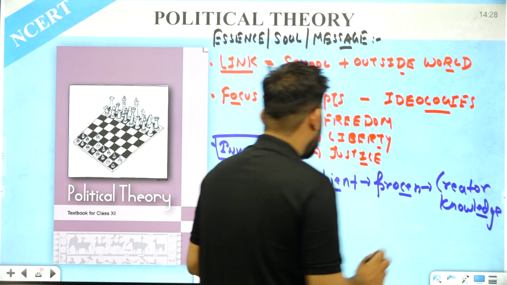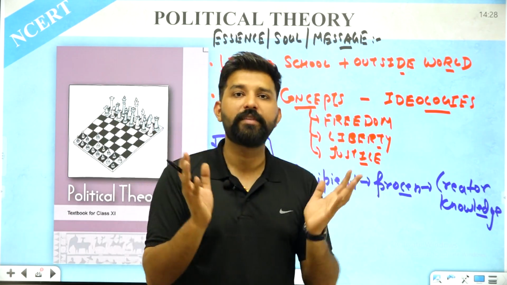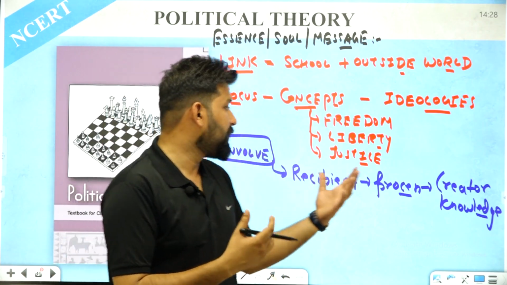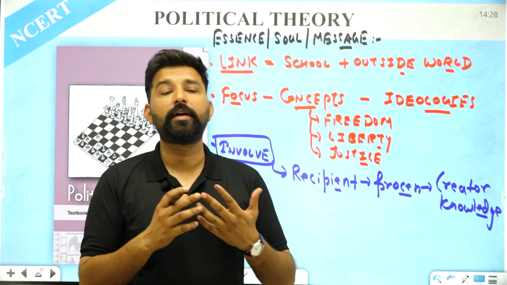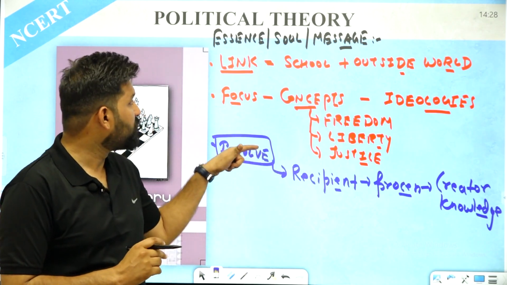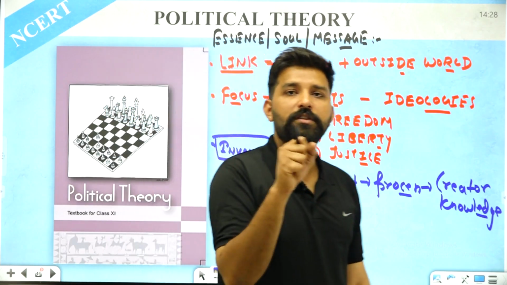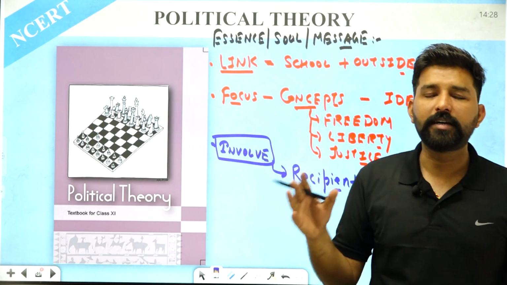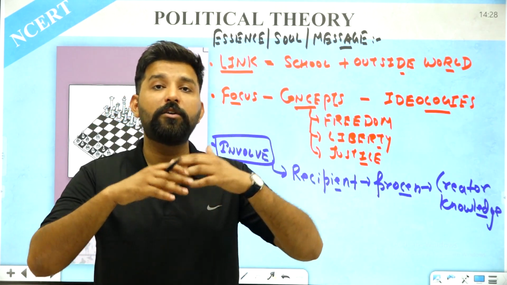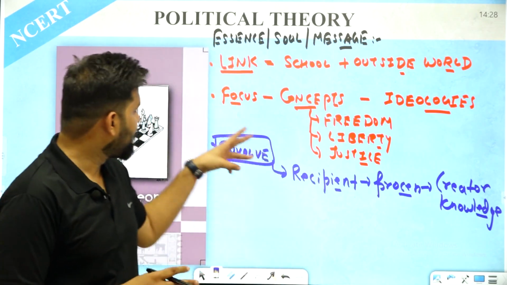The book wants a student, first of all, to receive and learn these different concepts, then process these concepts in their mind and link them with the external world and their own experiences. And after linking those ideas, they can create new ideologies and can have an entirely different framework. So this is the third thing that this book wants. Third is the involvement of the student. So first is to link things. Second is to focus on the concept rather than on the ideologies. Third is that this book wants you to be a recipient as well as a processor of knowledge, and the student will also be a creator of knowledge. So the third thing is involvement.